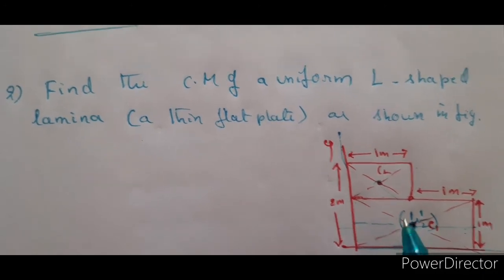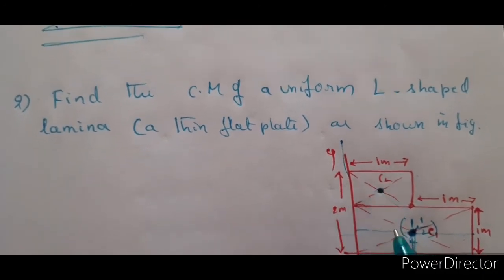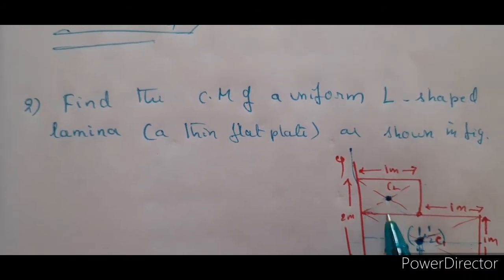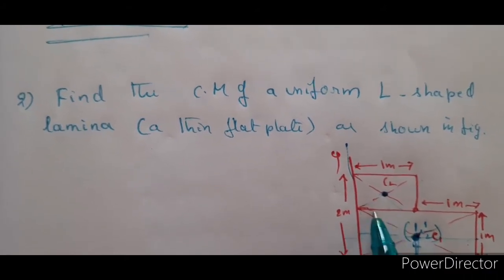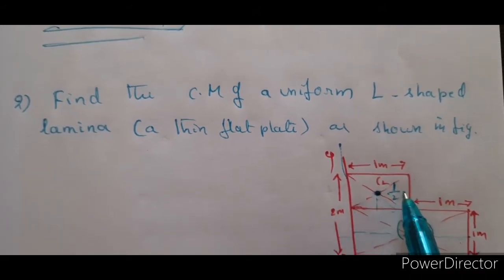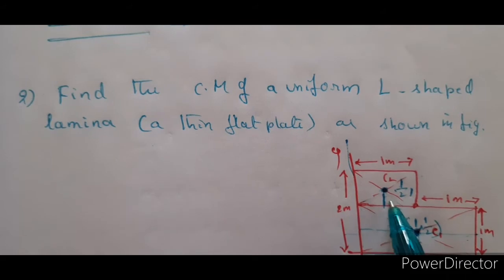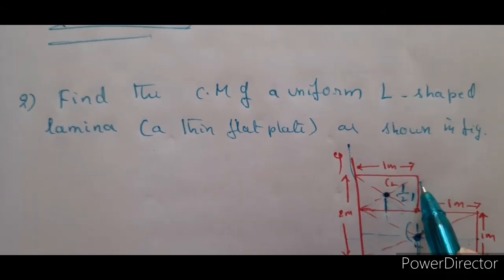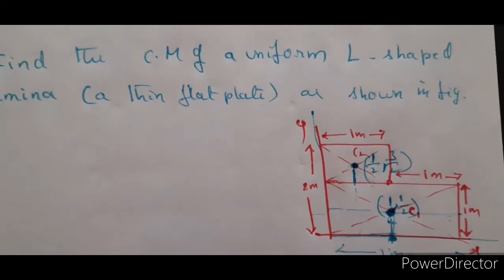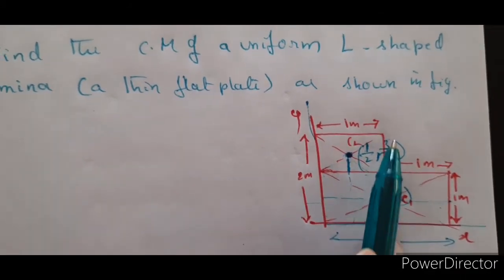1, 1 by 2. And what about this one? Here this is half of this one, that is 1 by 2. The x coordinate is 1 by 2, comma, the y coordinate is 1 by 2 plus 1, which is 3 by 2. We have 1 by 2, comma 3 by 2.